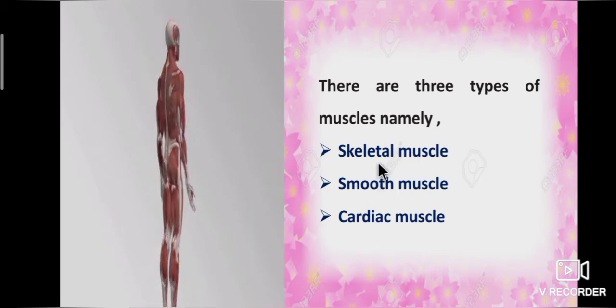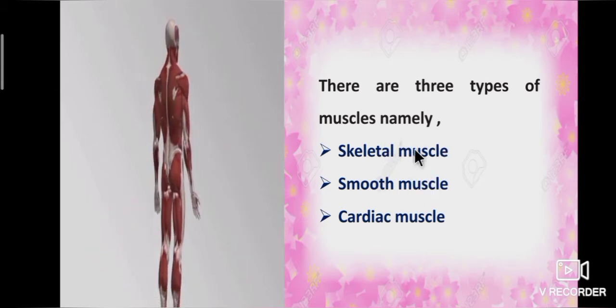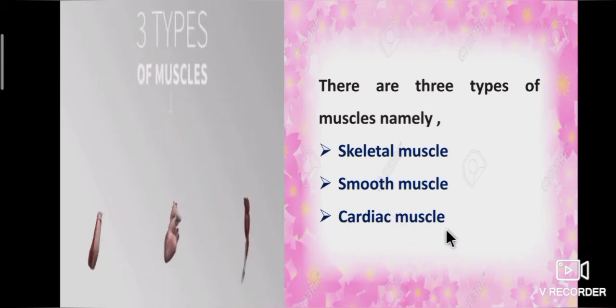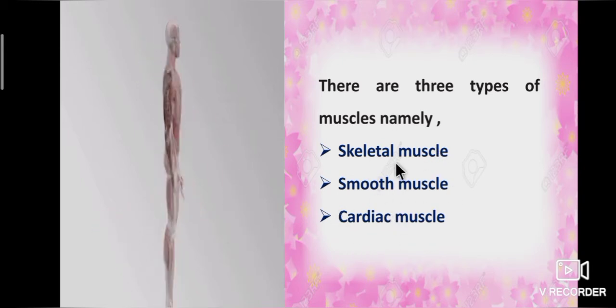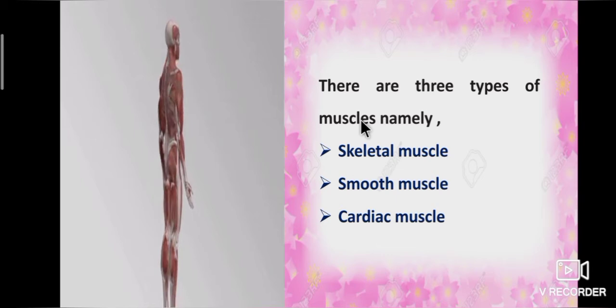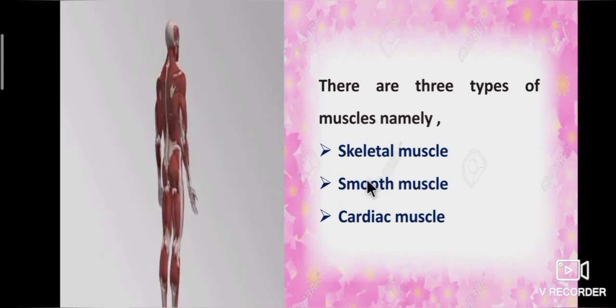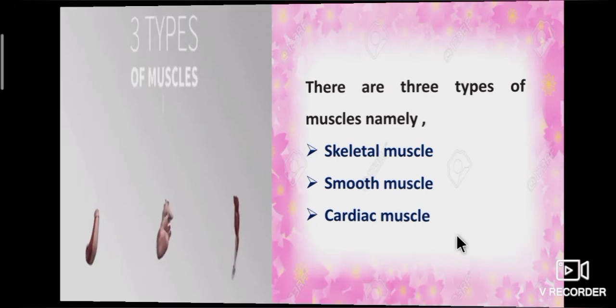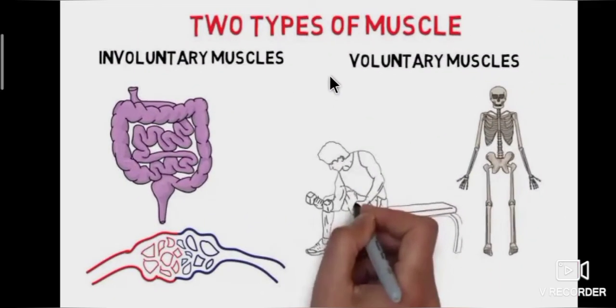There are three types of muscles, namely skeletal muscle, smooth muscle and cardiac muscle. Or otherwise, we will classify the muscle into two types, voluntary muscles and involuntary muscles. We will learn one by one.